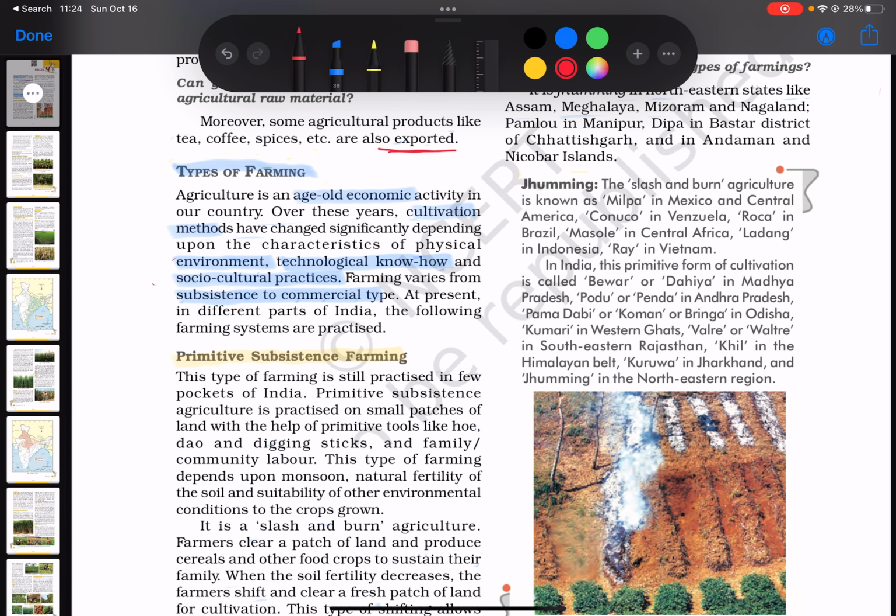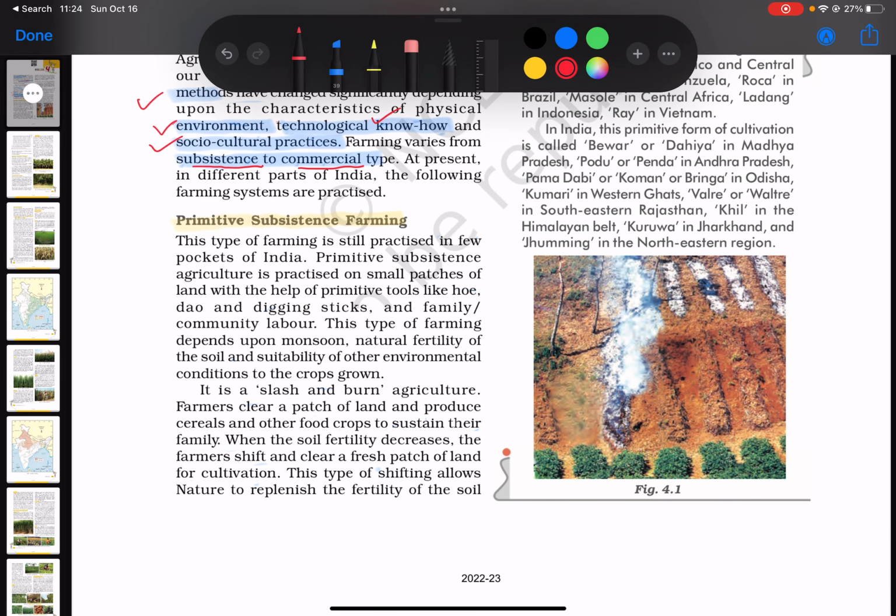So, the key idea here is that agriculture is an age old economic activity and the cultivation methods change over a period of time depending on the changes in the environment, depending on the advances in technology, as well as the changes in the social as well as cultural practices related to agriculture. Also, the type of farming varies from subsistence to commercial type, and we will look into these types of agriculture in the following topics. So, let us look at the first one, which is primitive or subsistence farming.